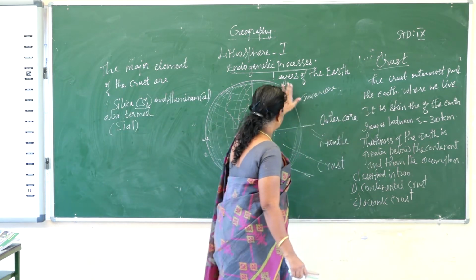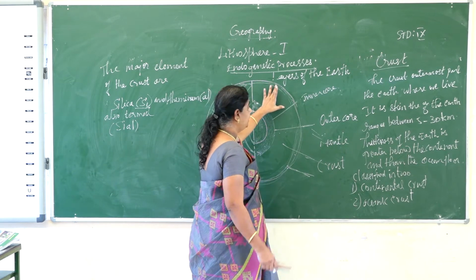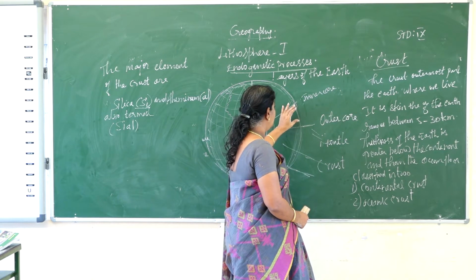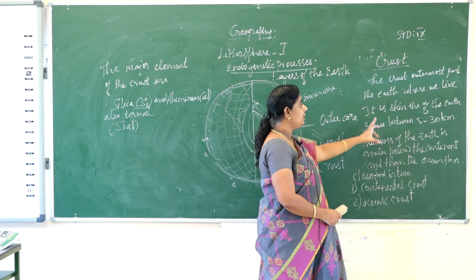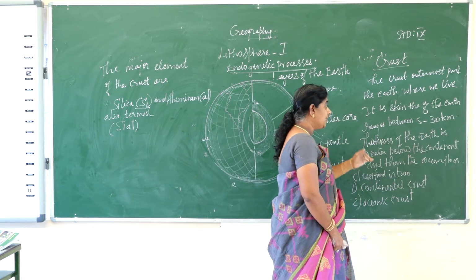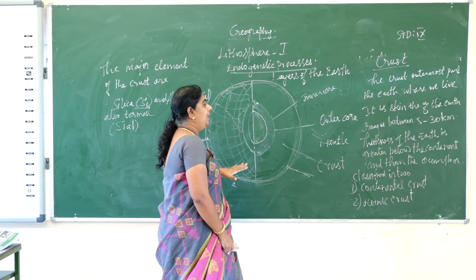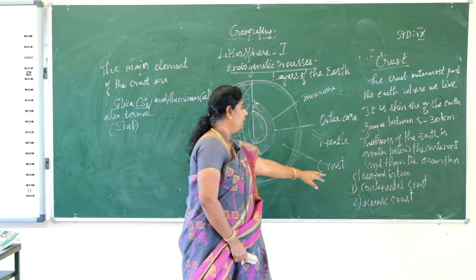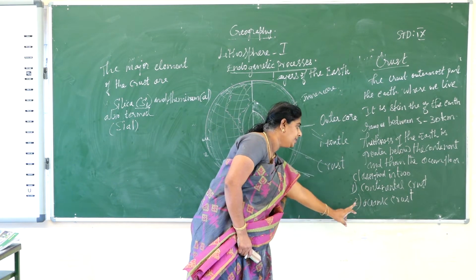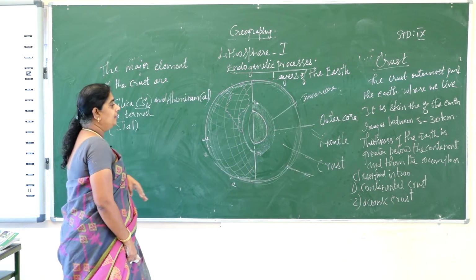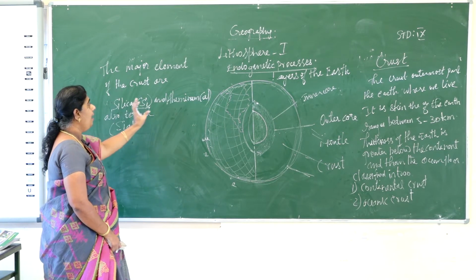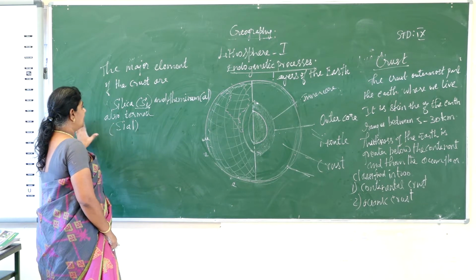The crust is the outermost layer of the earth where we people live, and it is called the skin of the earth. It ranges between 5 to 30 kilometers. Its thickness is greater below the continents than below the ocean floor. This crust is classified into two: continental crust and oceanic crust. It consists of major elements like silica and aluminium, so it is called Sial.